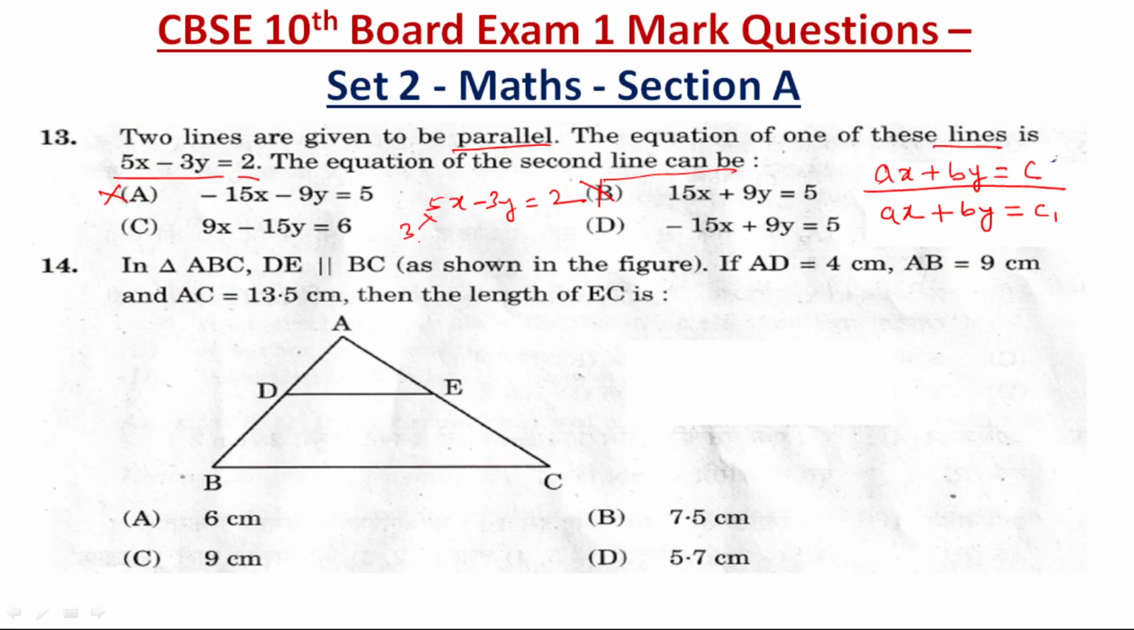So 5x minus 3y, so 9x minus 5y is written as 9x minus 15y. Okay, so it means the multiplication will be 9 by 5. If we are multiplying with 9 by 5, then only 9x will come. But on the other side, the y coefficient will not be 15y. So this option C is also ruled out.